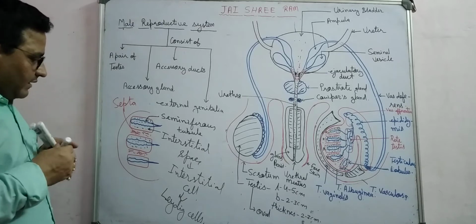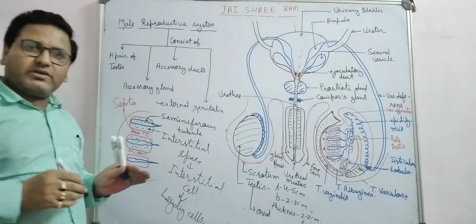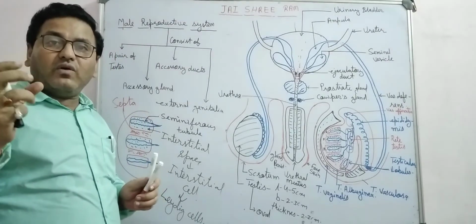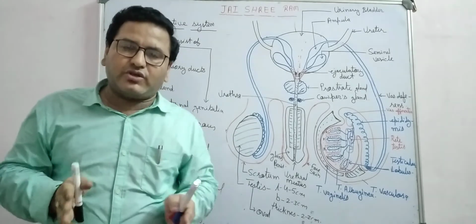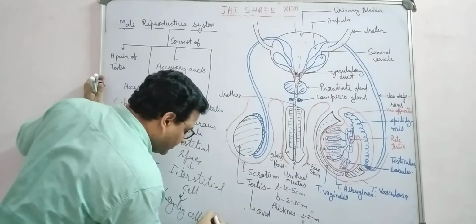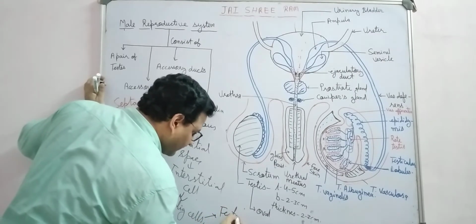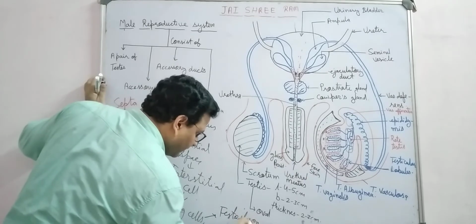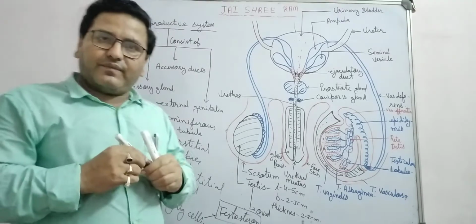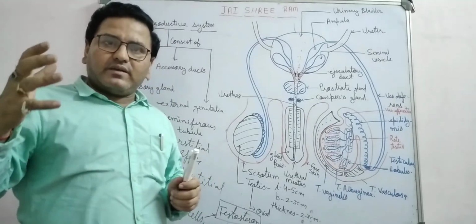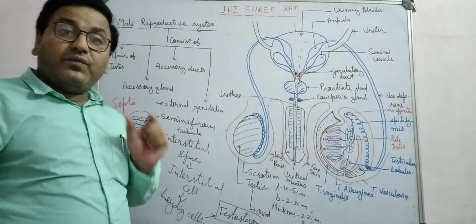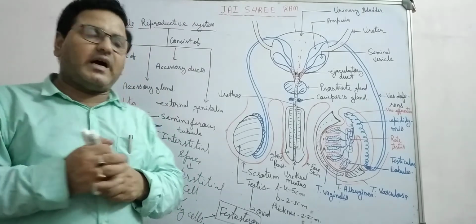These Leydig cells, or interstitial cells, produce a hormone. Which hormone? Androgen, testosterone. They produce the male hormone testosterone. This testosterone provides male characters to the individual. These Leydig cells work under the influence of luteinizing hormone, LH.